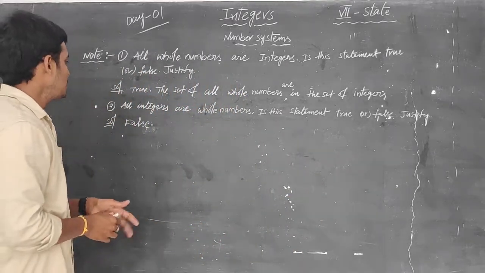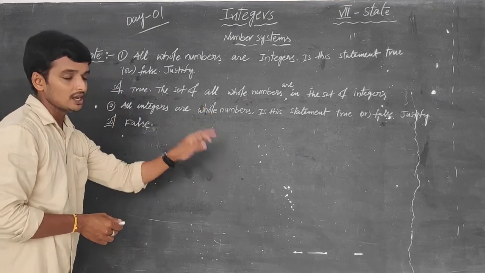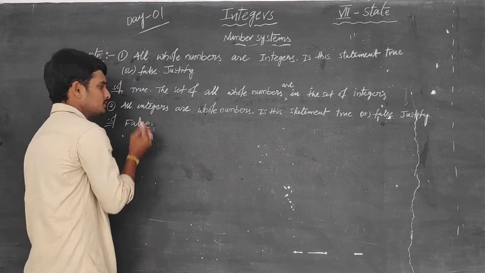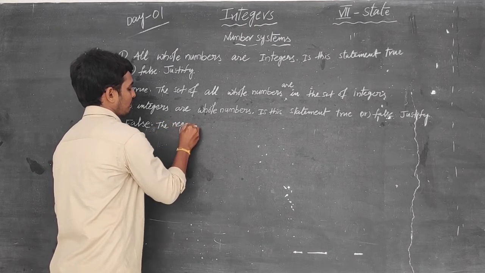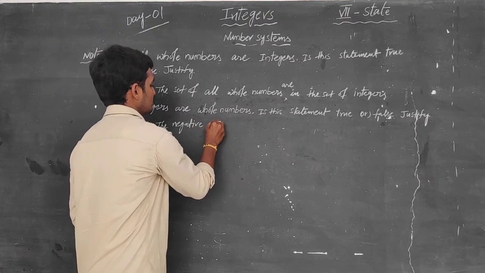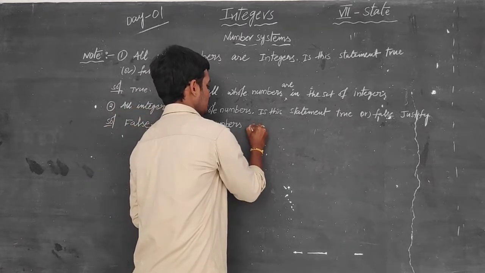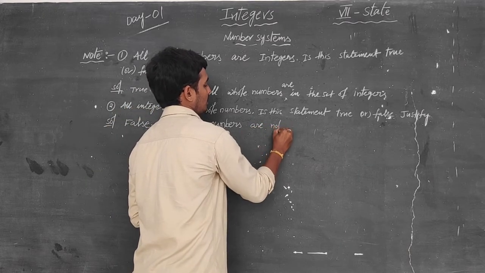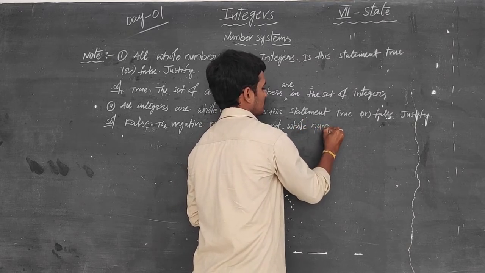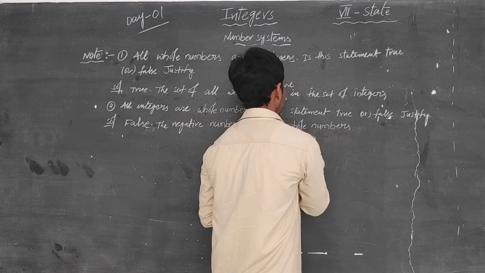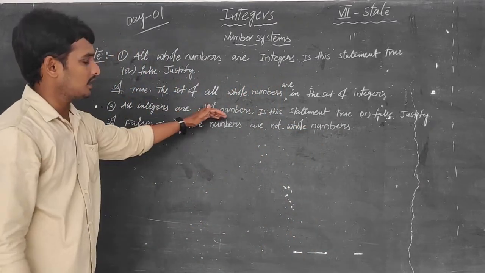Now we can write the reason. All integers are whole numbers. No, the given statement is false. Why is it false? The negative numbers are not whole numbers. Negative numbers are not whole numbers, so all integers are not whole numbers.